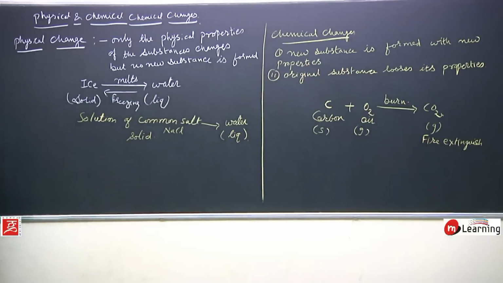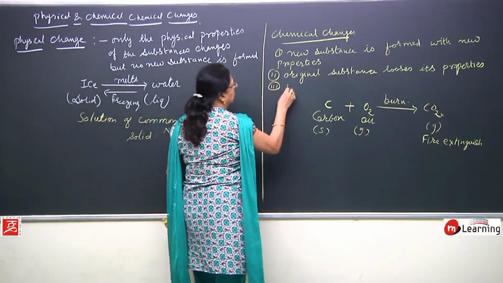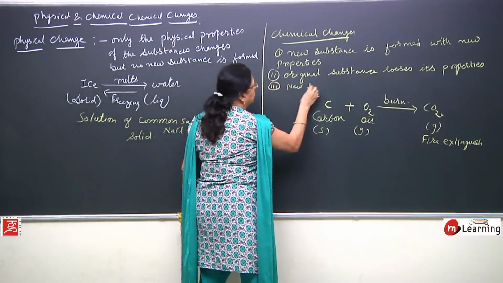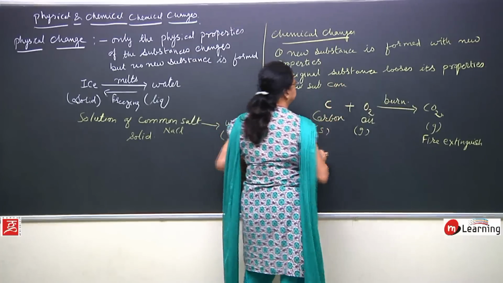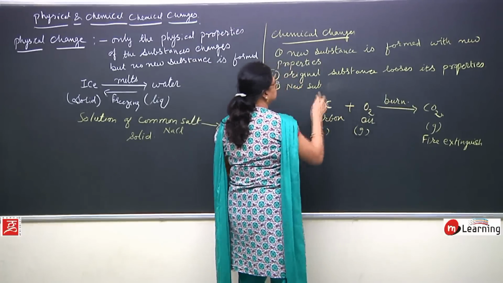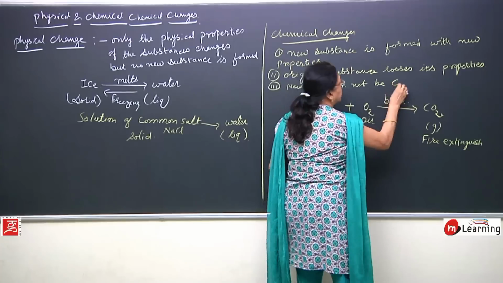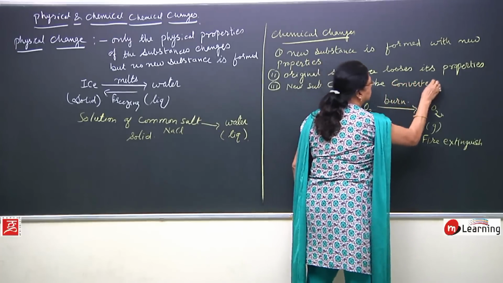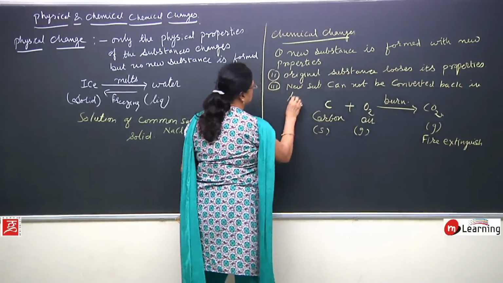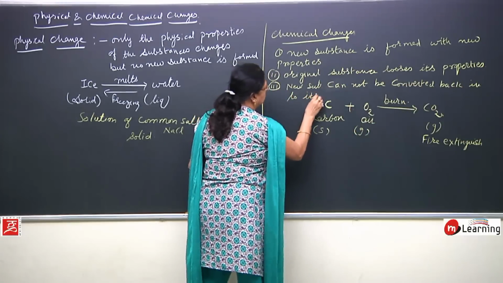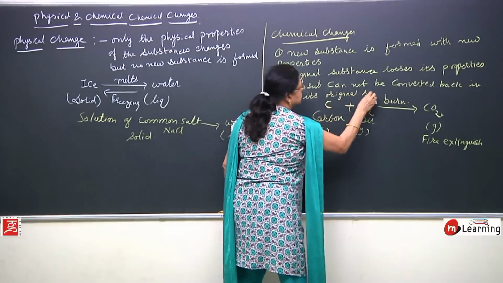Then, the new substance cannot be converted back into its original substance.